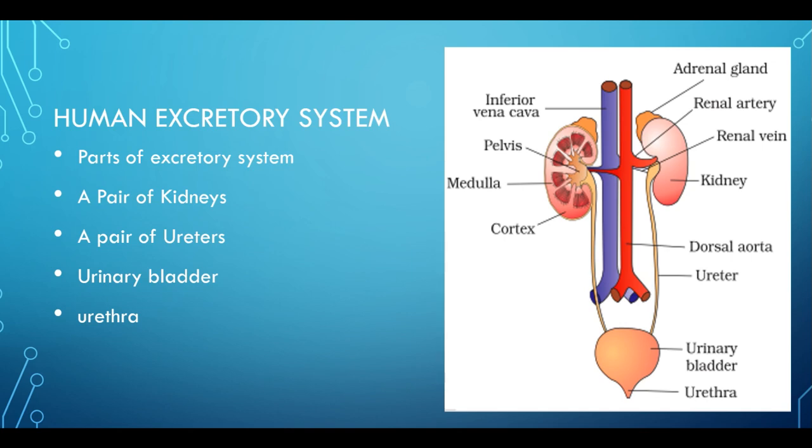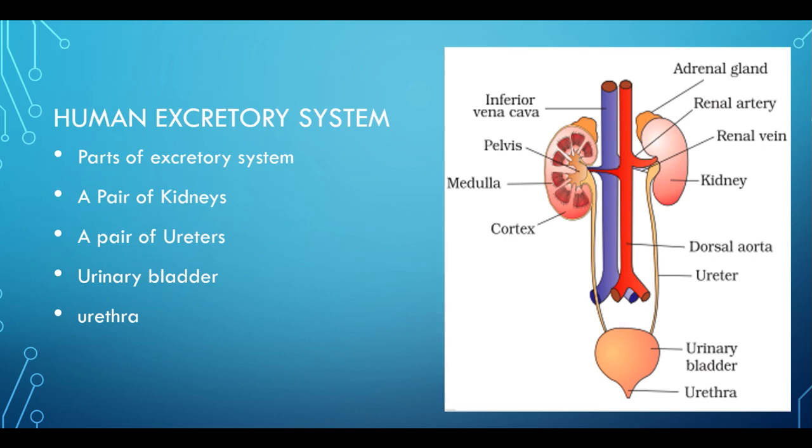And this is the urethra. You can see here two blood vessels, which are called the inferior vena cava and the dorsal aorta. That means this is the renal artery and the renal vein. The vein carries deoxygenated blood and the artery carries oxygenated blood after filtration. So this is about the human excretory system.